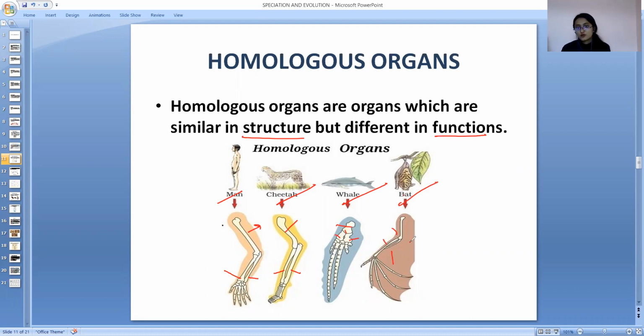Bat uses its forelimb for flying, whale uses it for swimming, cheetah uses it for running, man uses it for grasping, running, sitting, standing, so many things, right? So they have different functions, but structurally they all are same. This is an evolutionary evidence, right? That we are evolving from these kind of organisms.